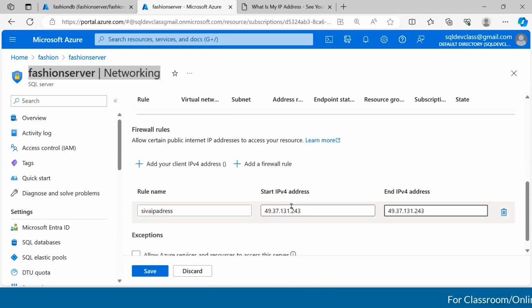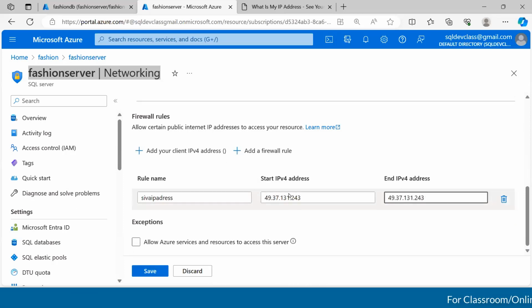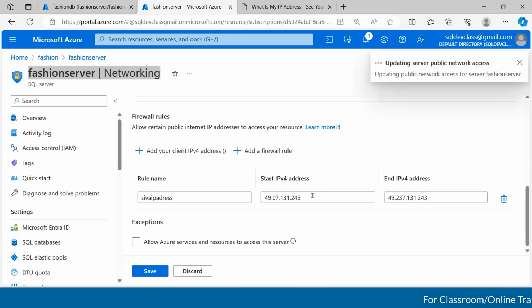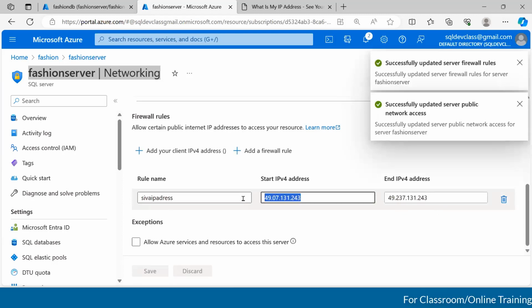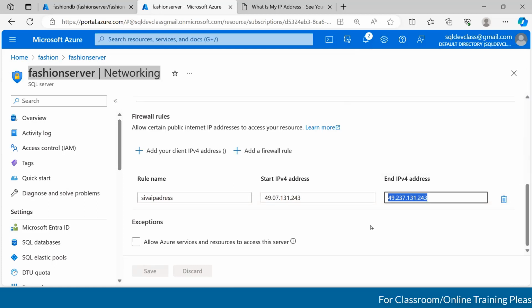Earlier, it used to identify my IP address and then add it. I don't know why they have changed it like that. But earlier, it was easy, basically. So let me add the range. What this is and all, I'll explain later, guys. Right? First, let me click on save. See, I added my IP address. Okay, so that means if anyone tries to connect to the server via this IP address, we'll be able to connect now. Take a look.